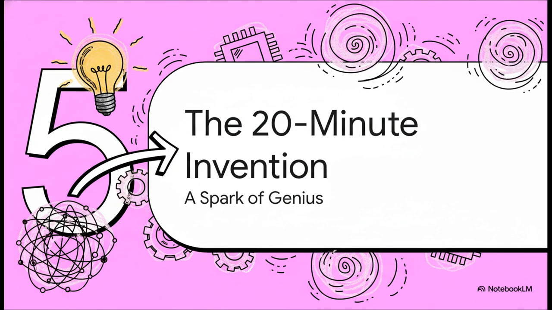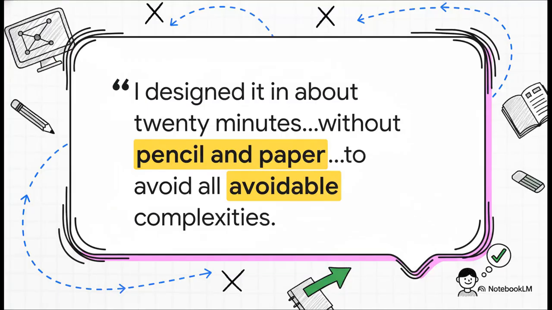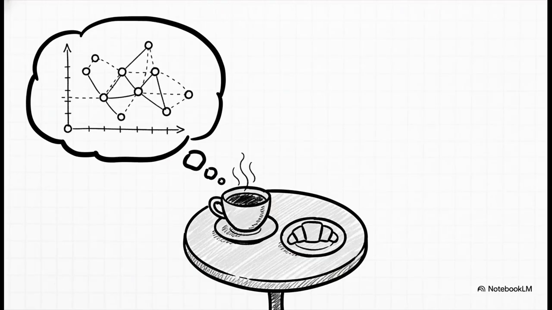Maybe the coolest part of this whole story is how this world-changing algorithm was even created. It wasn't the result of years of grinding away in a research lab. Nope, it was a flash of insight, and it was born out of a need for things to just be simple. And these are Dijkstra's own words. He was trying to figure out how to show off what a new computer could do, but to people who weren't tech experts. He needed a problem and a solution that just made intuitive sense. And by forcing himself to solve it without any pencil or paper, he had to find the cleanest, most elegant path to the answer. So you can just picture the scene, right?